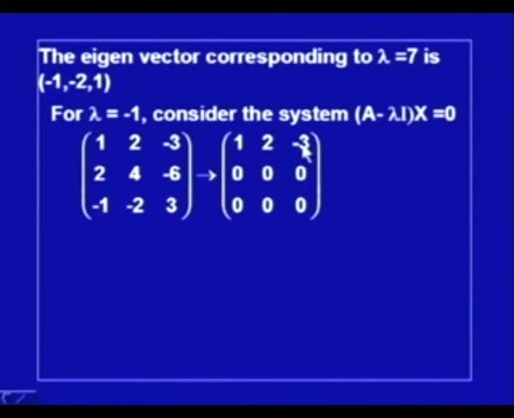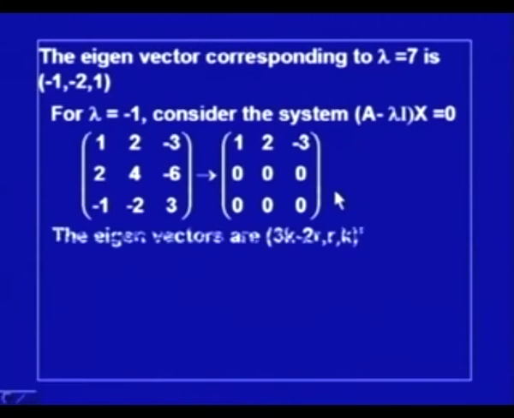So, there is only one independent row, and the other two rows can be transformed to 0 rows by using appropriate elementary transformations. And this suggests that this matrix has nullity 2 and rank 1. That means we can find two independent eigenvectors corresponding to lambda equal to -1.